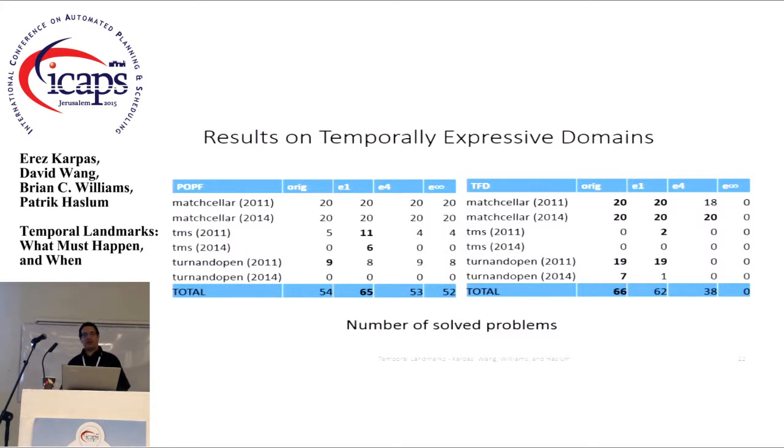With turn and open, the temporal landmarks don't really help. The reason for that is that turn and open is a temporally expressive domain, but the required concurrency there is really not the interesting part of it. You basically need to turn the handle and then open the door, but then it's just a gripper with a combinatorial explosion. So the temporal landmarks are not going to help you there.